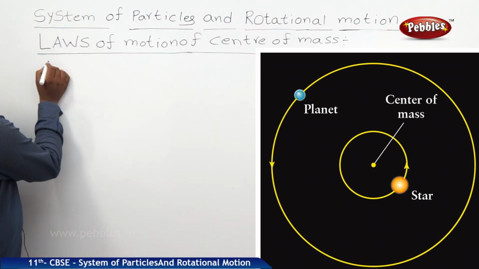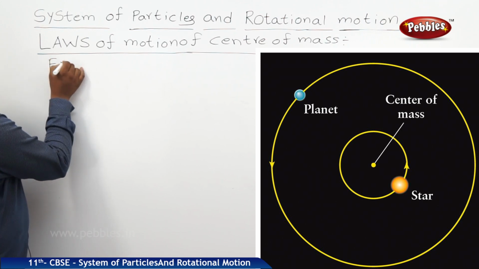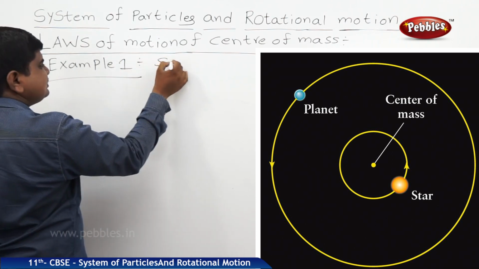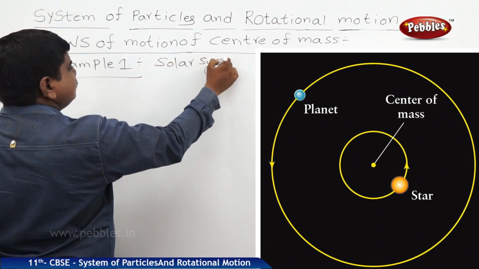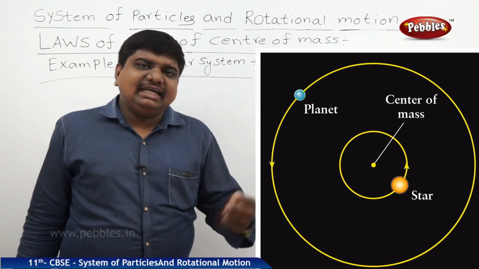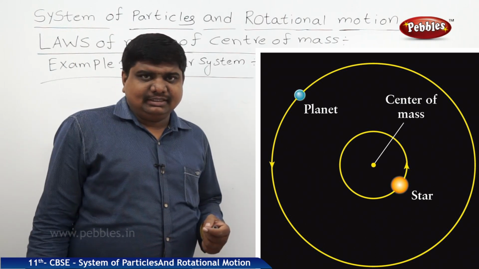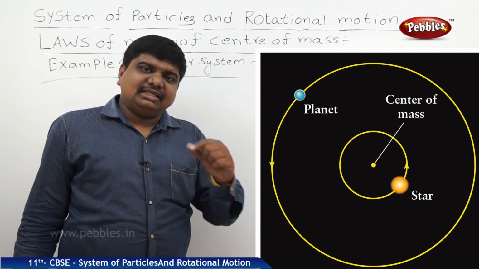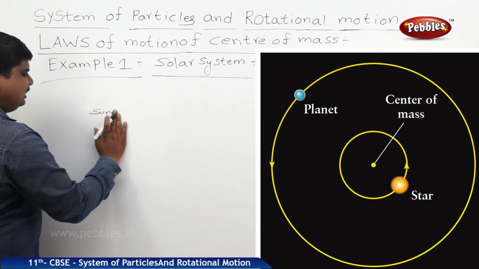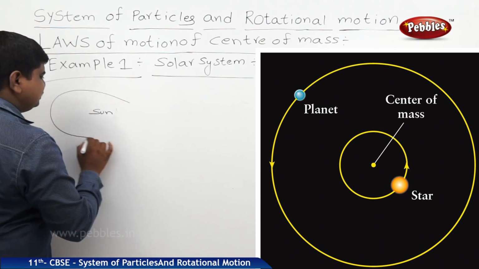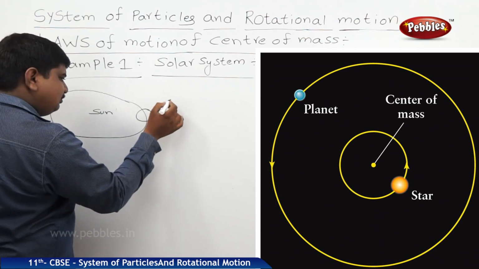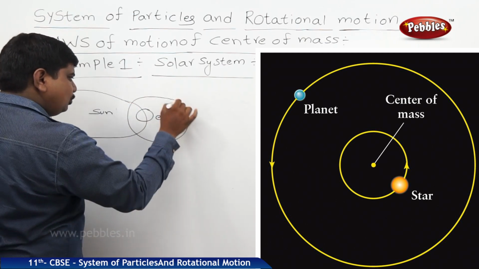So laws of motion can be explained on the basis of some examples. First we will see example 1. The first example is the solar system. We know that Earth is rotating around the Sun in elliptical orbits, but the Moon is rotating around the Earth in circular orbits. So if this is the Sun's position, Earth is rotating in an elliptical orbit, and around the Earth in circular orbits, the Moon is rotating.